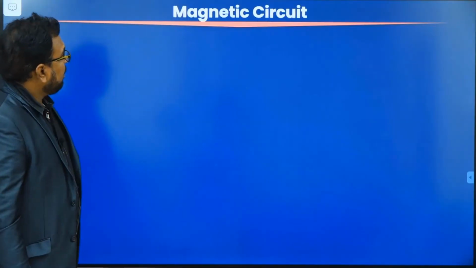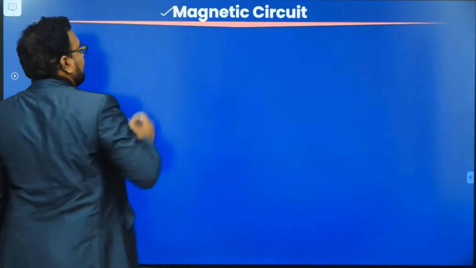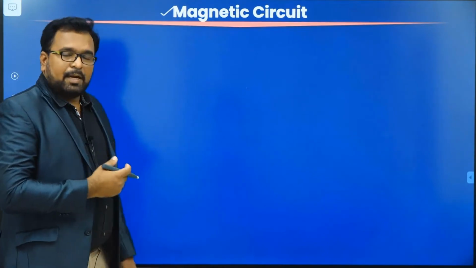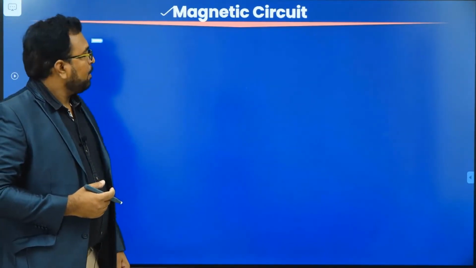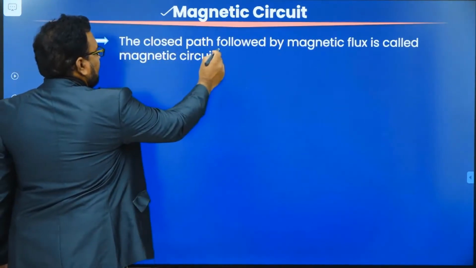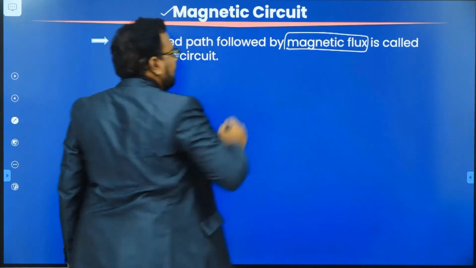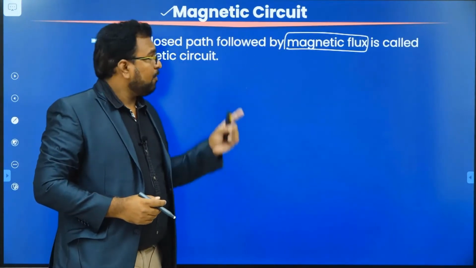Okay, now coming to the first one. The first one is nothing but the magnetic circuit. What is a magnetic circuit? Just like an electrical circuit, in electromagnetism we are going to study the magnetic circuit also. The definition of a magnetic circuit is like this: it is a closed path followed by magnetic flux.